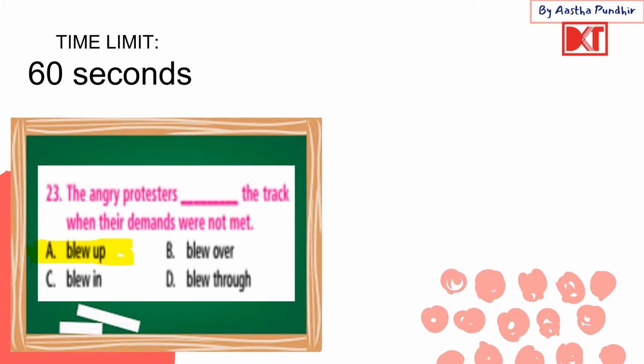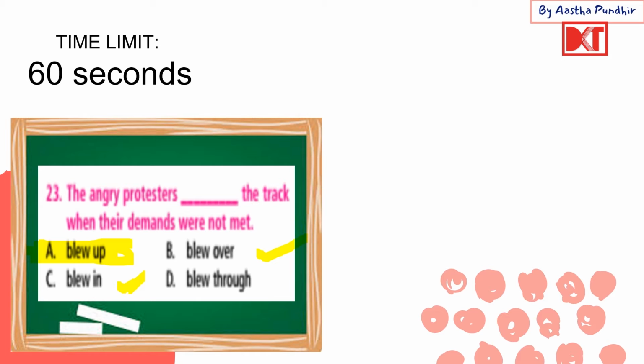Then we have blow over. Something that blows over usually refers to something that has gone and not caused any harmful effect that it could have caused. Blew in. Now blow in is actually used informally when we say that this person blew in, when someone comes unannounced and just suddenly.